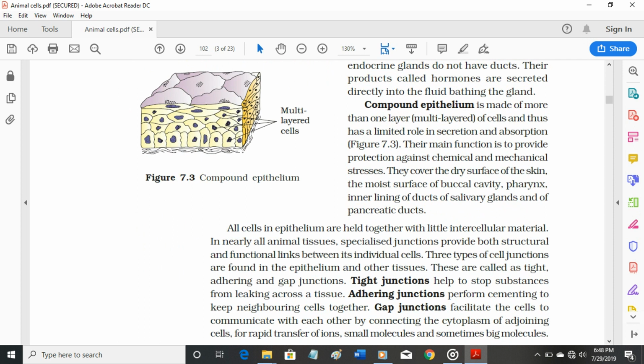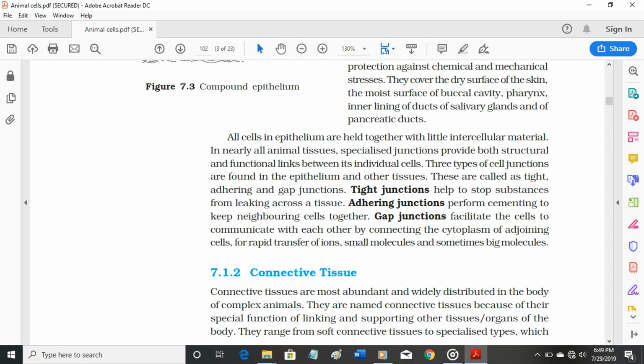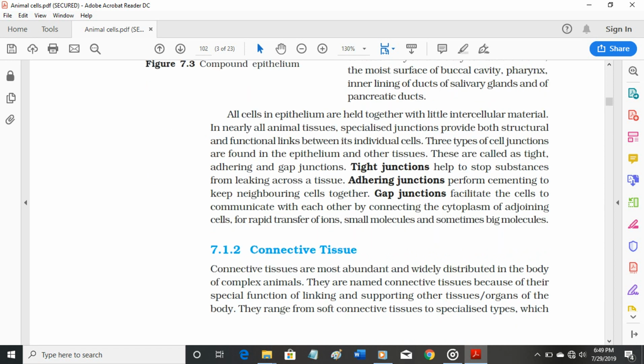They cover the dry surface of the skin, the moist surface of buccal cavity, pharynx, inner lining of ducts of salivary glands and of pancreatic ducts. All cells in epithelium are held together with little intercellular material. In nearly all animal tissues, specialized junctions provide both structural and functional links between its individual cells.